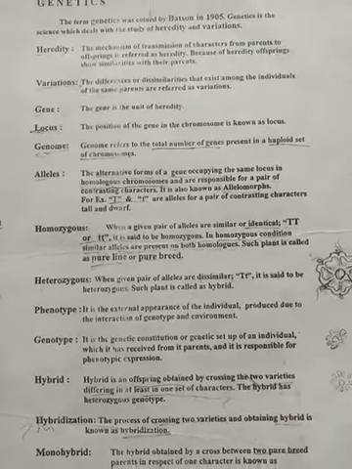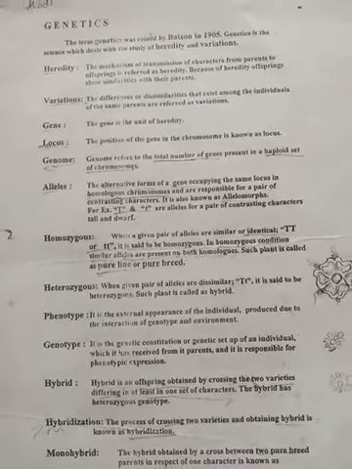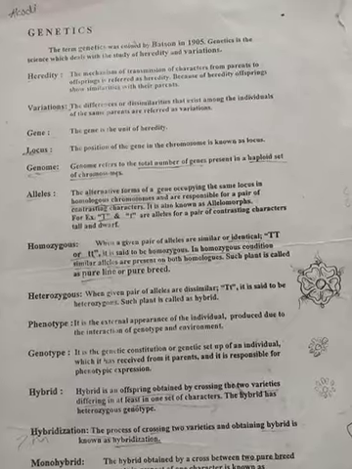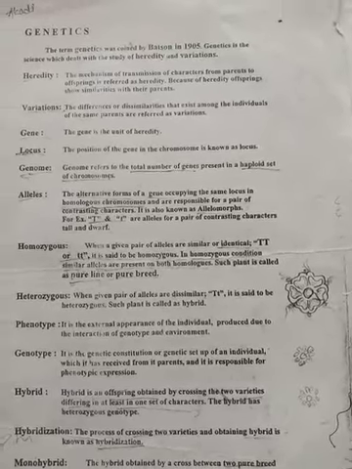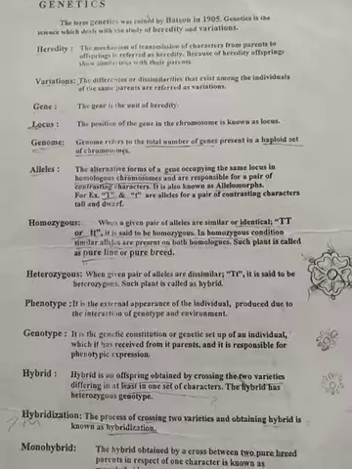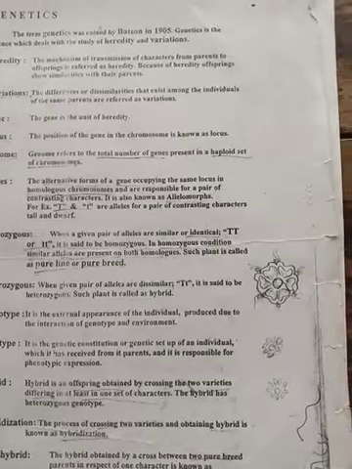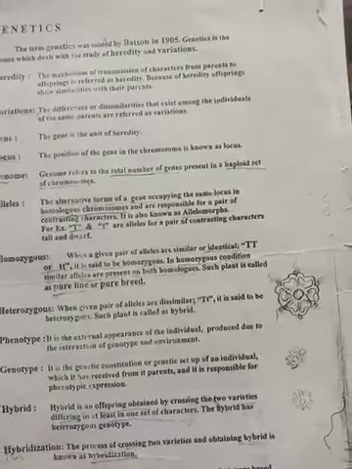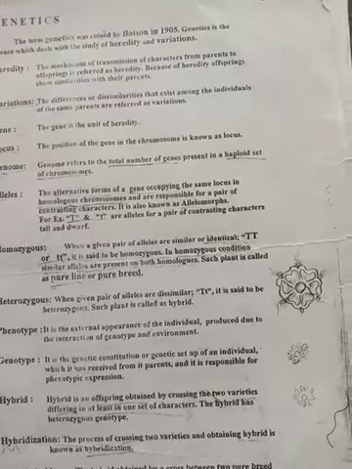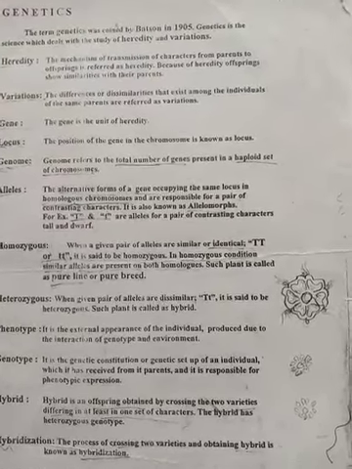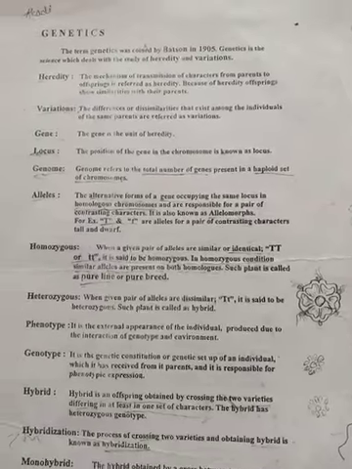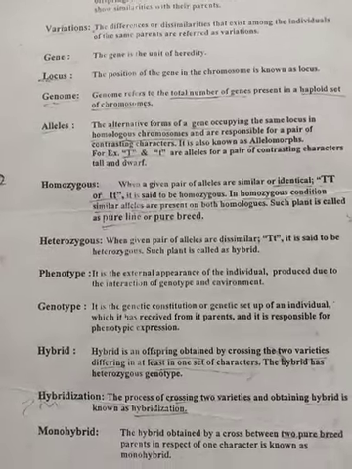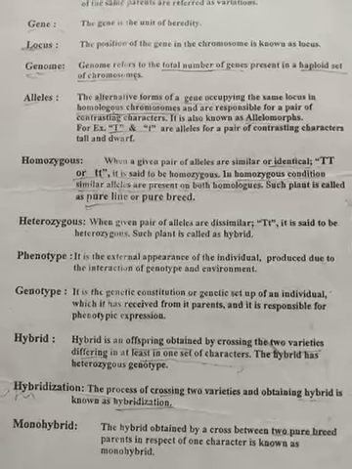Then next is the hybrid. A hybrid is an offspring obtained by crossing two varieties differing in at least one set of characters, meaning we have to take both parents with different characters. If those are crossed, the progeny will be heterozygous or hybrid. Understood? If two sets of characters differ, we call it a dihybrid. A single set, we call a monohybrid.